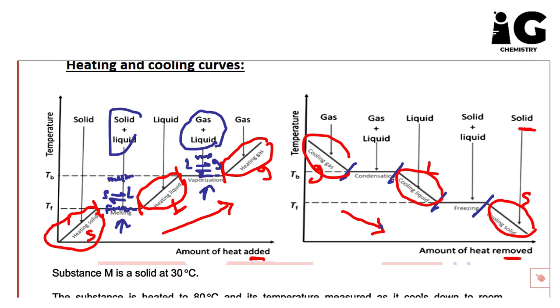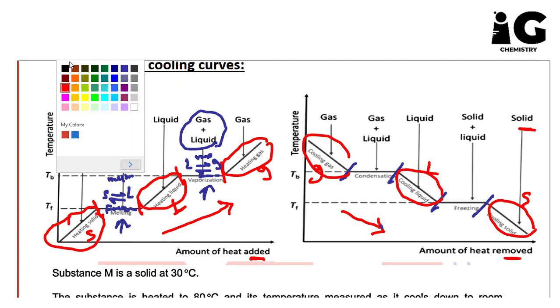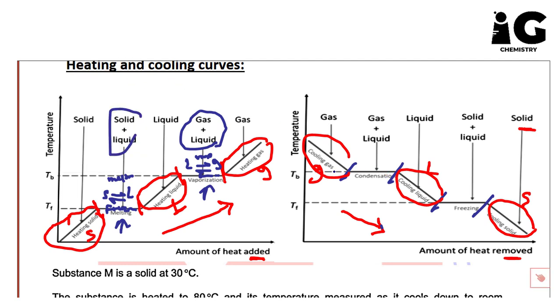Between gas and liquid we have a horizontal line, and in the horizontal line, remember guys, we have a mixture of states. So here we have gas and liquid. Gas moves to liquid, and liquid can move back to gas again. From gas to liquid is called condensation, and from liquid to gas is vaporization.